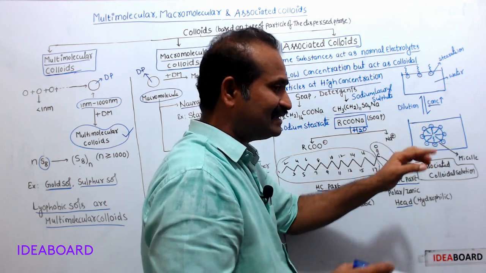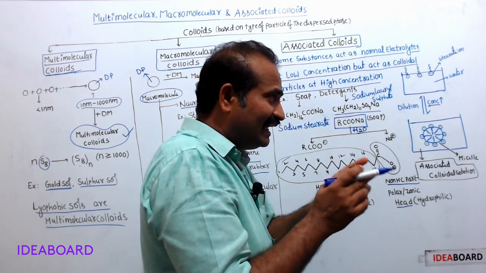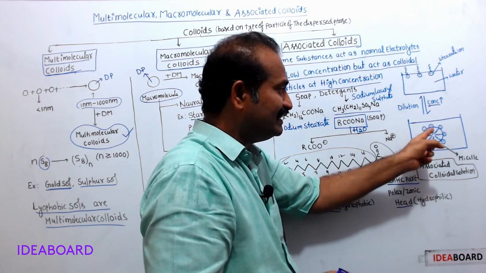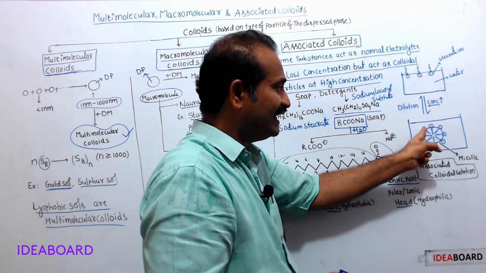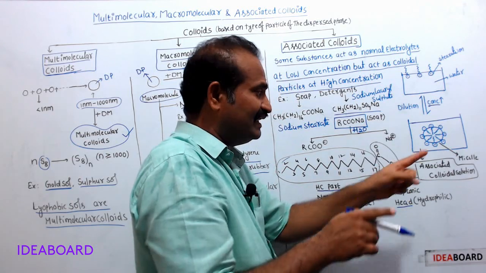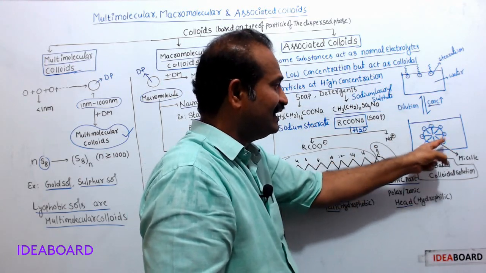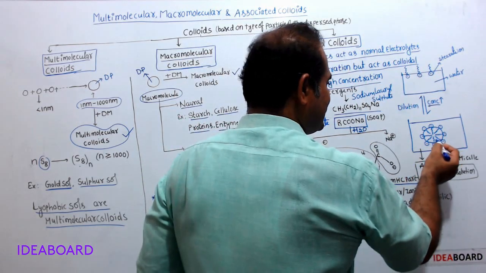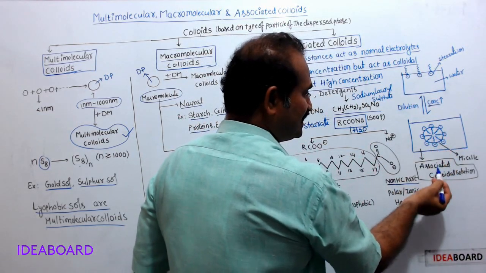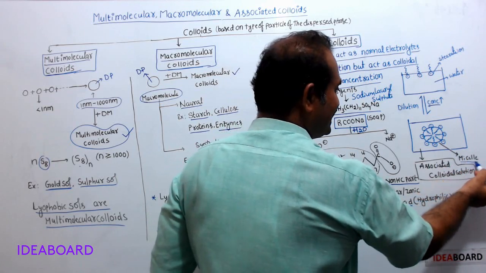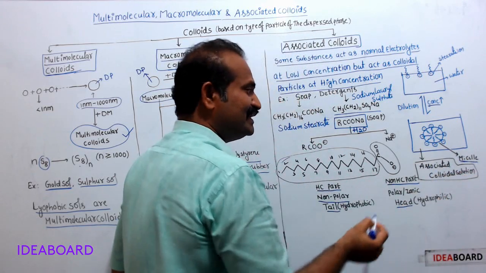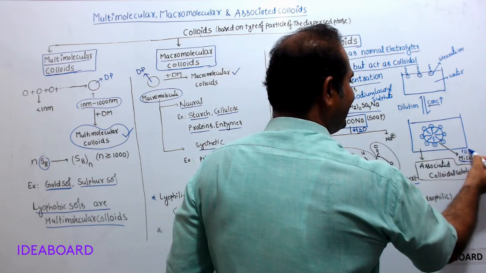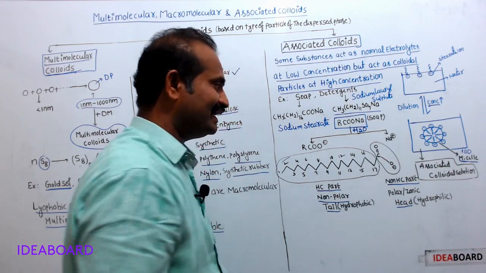So when stearate ions are associated together, a spherical particle is formed. This associated particle is called a micelle. Usually a micelle is made up of 100 stearate ions.